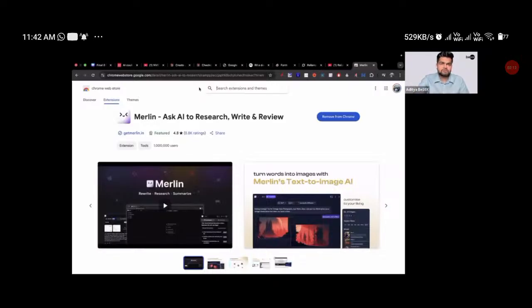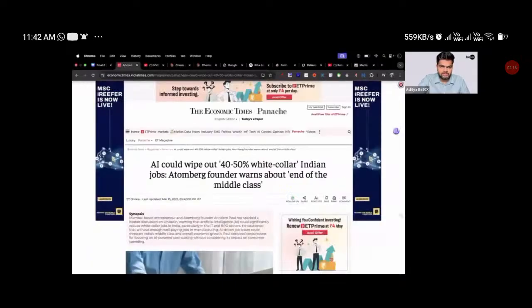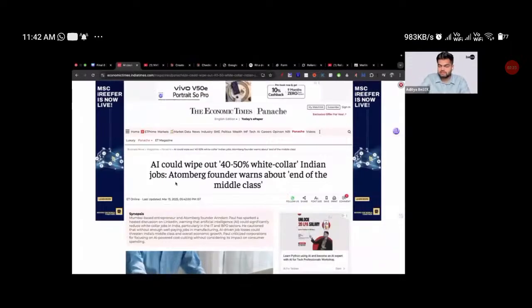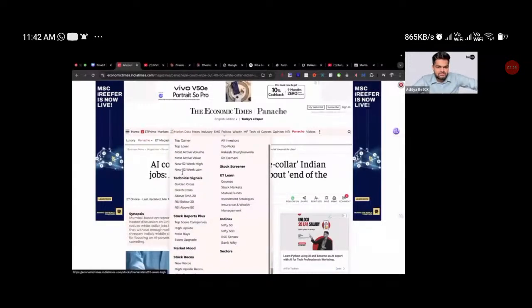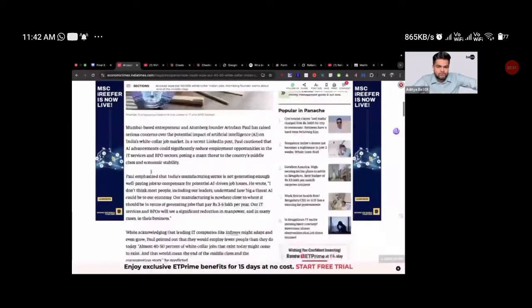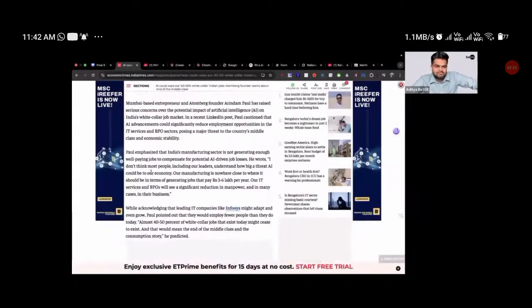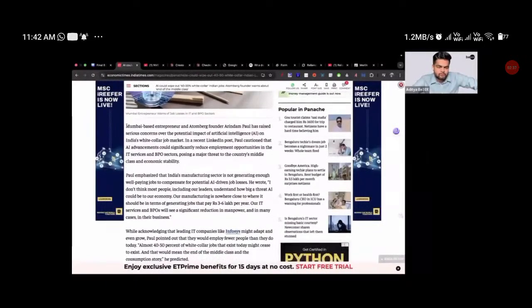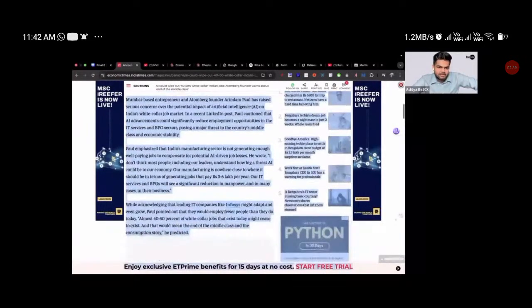Now once you have installed Merlin on your computer, let's say you're reading one article. Here I'm reading an article: AI could wipe out 40 to 50% of white collar Indian jobs. This is from Economic Times, right? Let's say I'm reading this article, but I don't want to read the complete article. I just want a summary of this article in 3 bullet points. So what I'm going to do, I just select the entirety of the article.